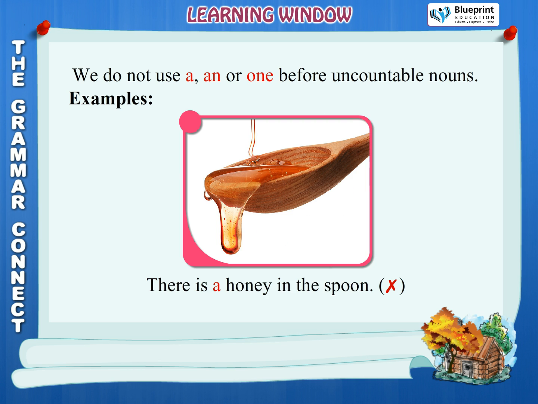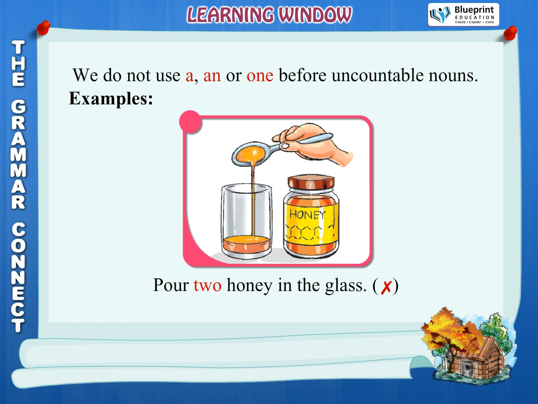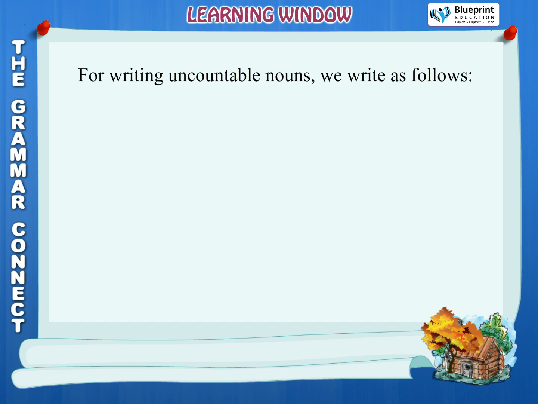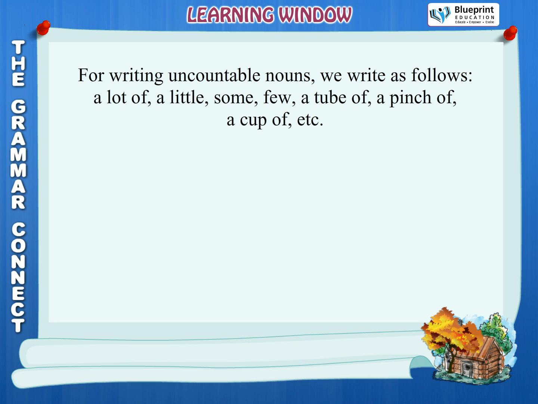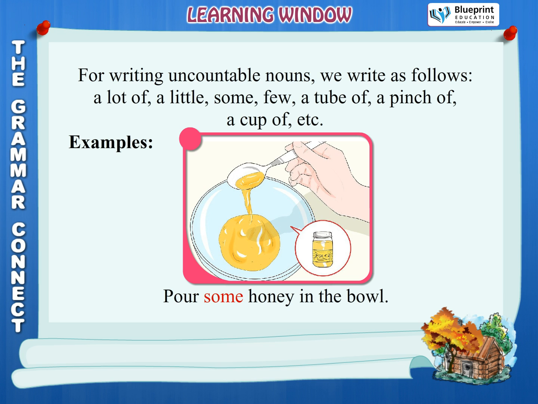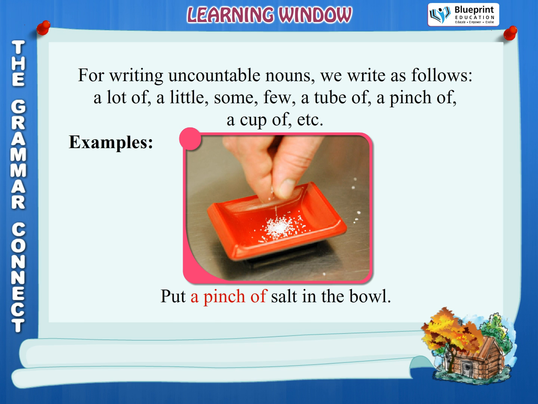Examples: There is a honey in the spoon. Wrong. Pour 2 honey in the glass. Wrong. For writing uncountable nouns, we write as follows: a lot of, a little, some, few, a tube of, a pinch of, a cup of, etc. Examples: Pour some honey in the bowl. Put a pinch of salt in the bowl.